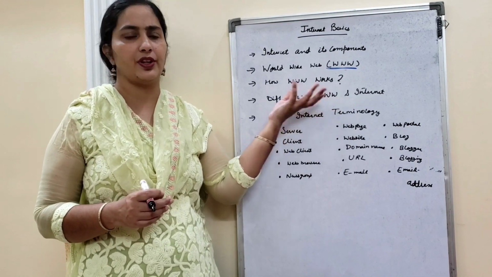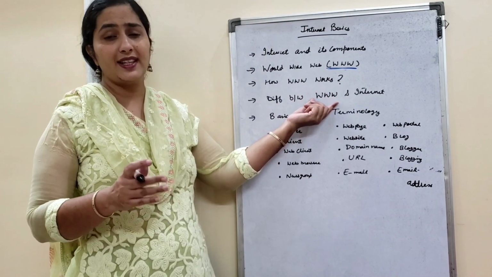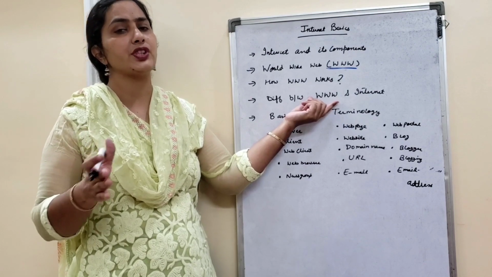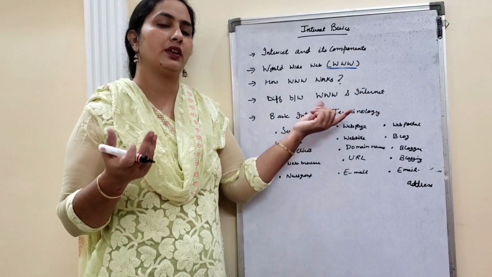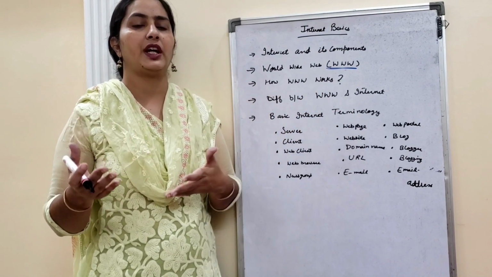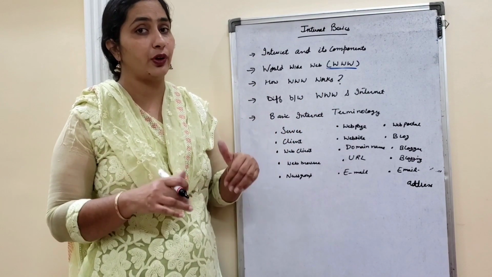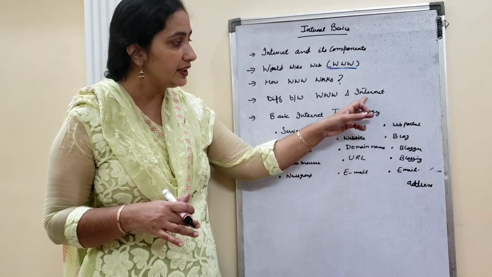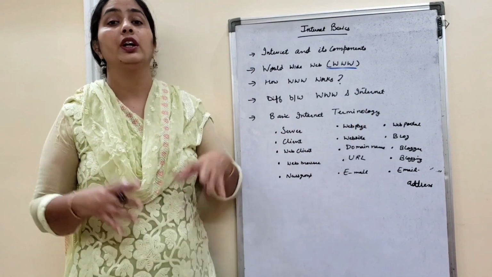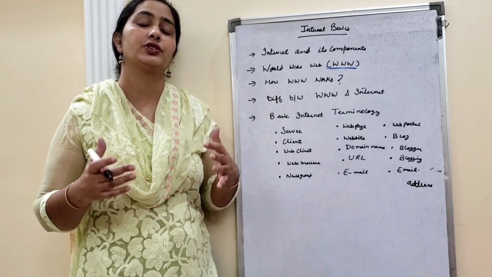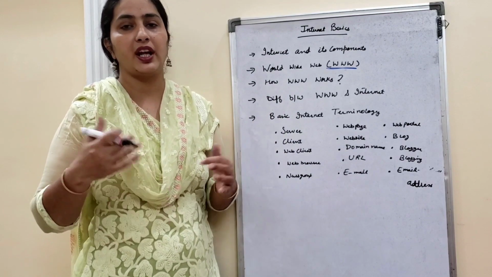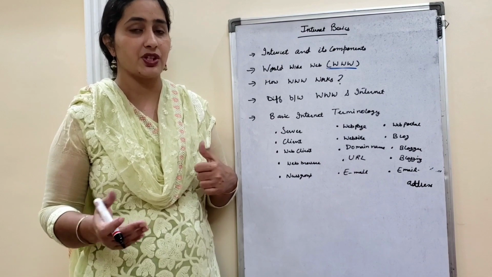What is the difference? First thing, WWW is a standard set of protocols which everyone has to follow when they are creating any website, when they have any website running on the internet. Whereas internet is a network of networks where we have millions of computers connected to each other, so that one computer or another can send and receive information.